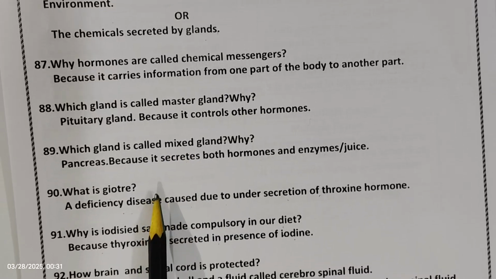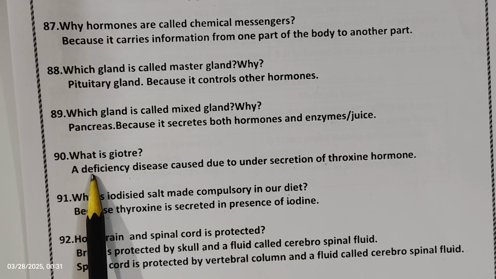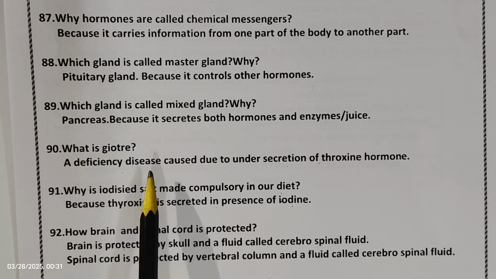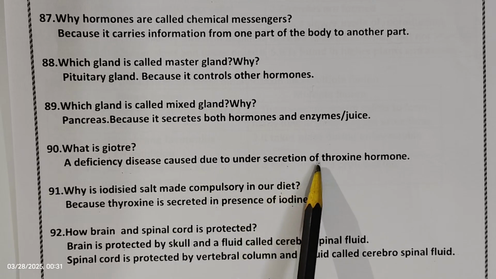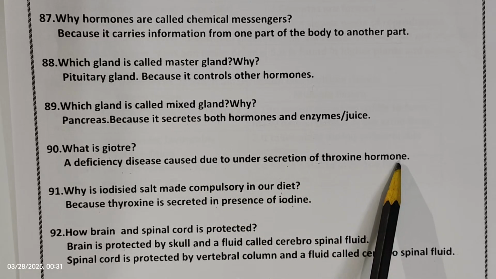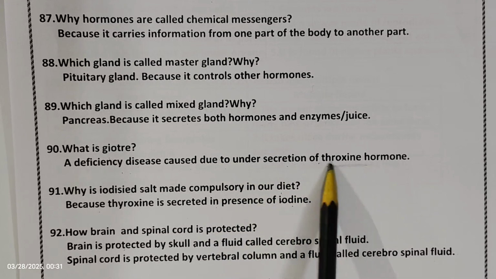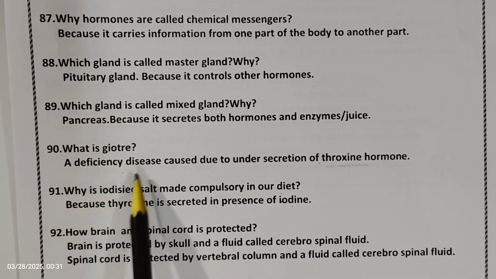Okay. Next question. What is goiter? Goiter means it is a deficiency disorder. The deficiency disorder due to the under secretion of thyroxine hormone is called as goiter. So it is a deficiency disease.